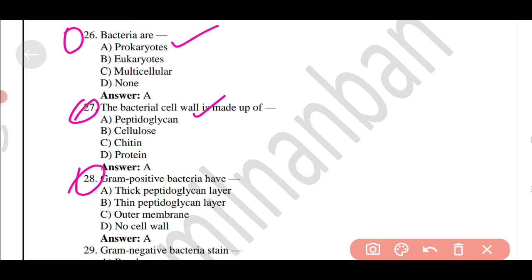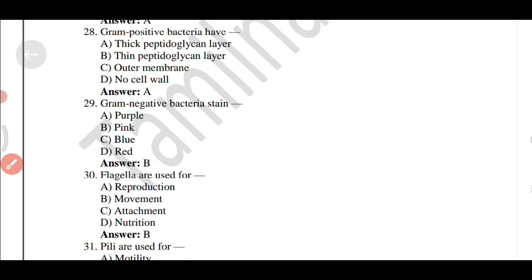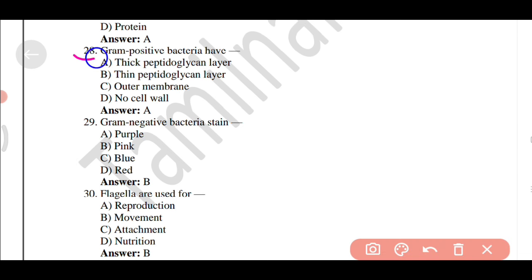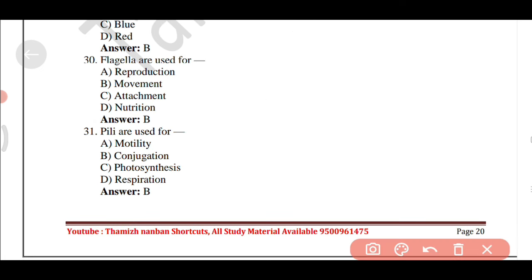Gram-positive bacteria have option A, thick peptidoglycan layer. Gram-negative bacteria stain option B, pink. Flagella are used for option B, movement. Pili are used for option B, conjugation.